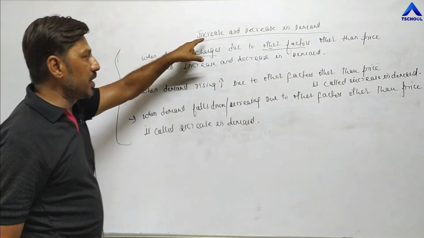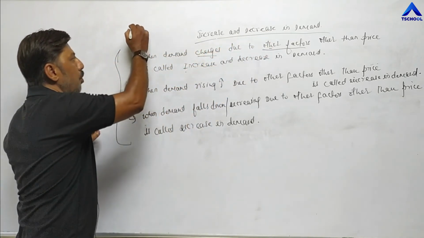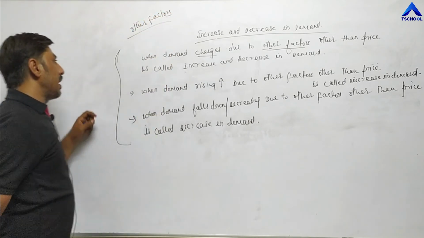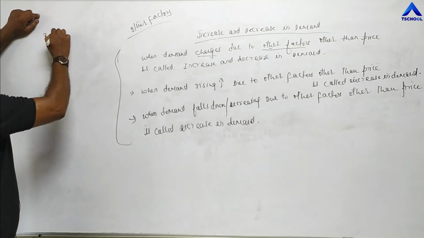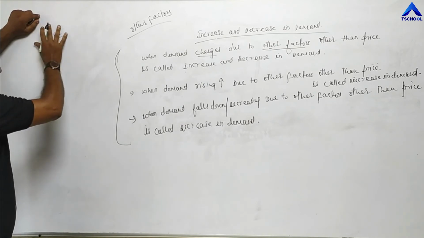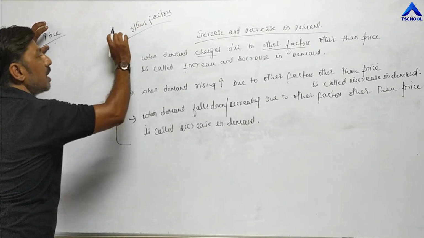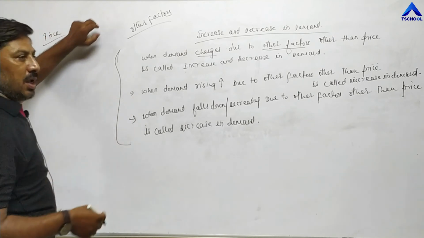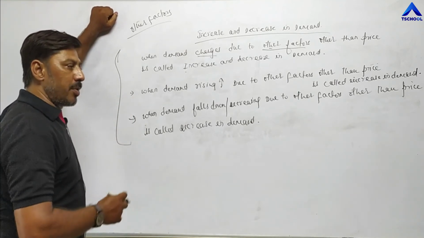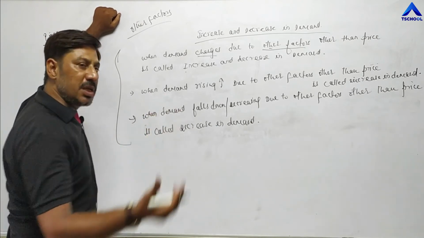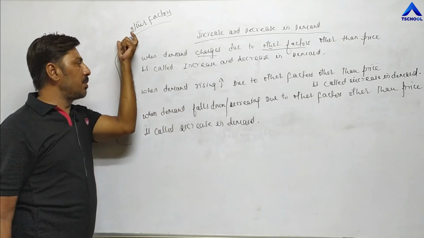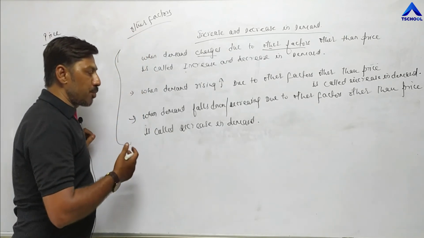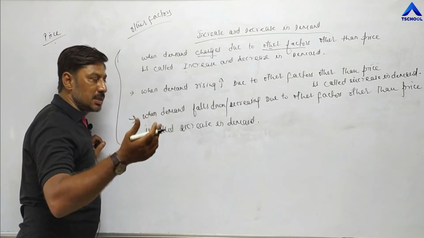So in case of increase and decrease in demand, other factors play an important role. And in case of expansion and contraction, price plays an important role. Here price remains the same, but other factors change. Other factors may be the income of the consumer, which may increase or decrease. Taste and preference of the consumer may change, either favorable or unfavorable. Then expectation of change in price in the near future, either the price will rise or it will fall. Or the size and demographic profile of the population changes, the number of males or females increases.